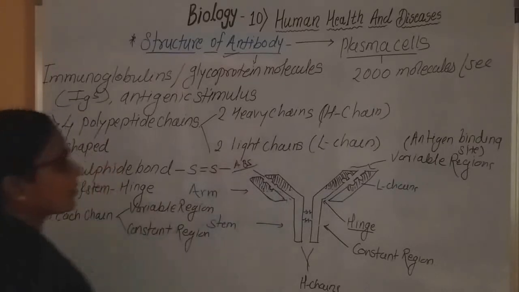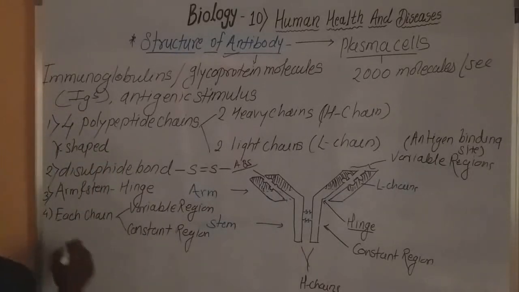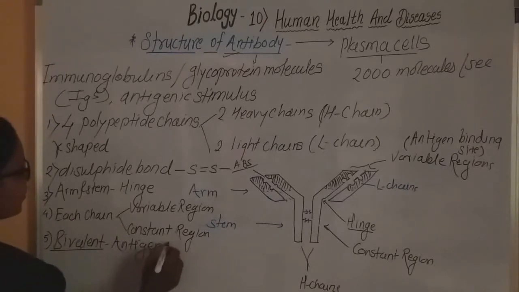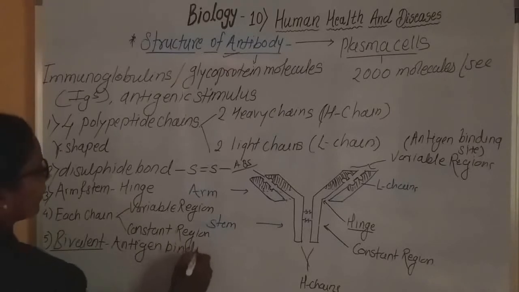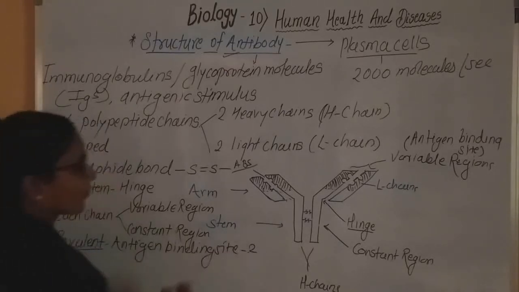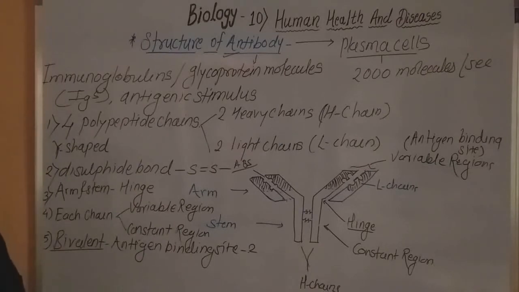How many sites? Two. Hence, the antibody molecule is called bivalent, because the antigen binding sites are two. What is it called? Bivalent.